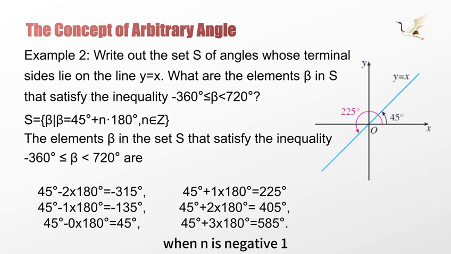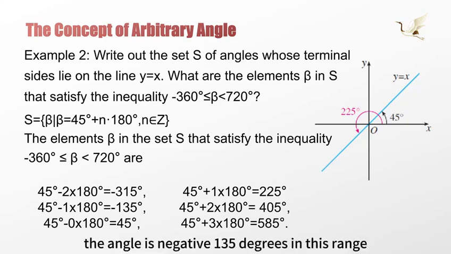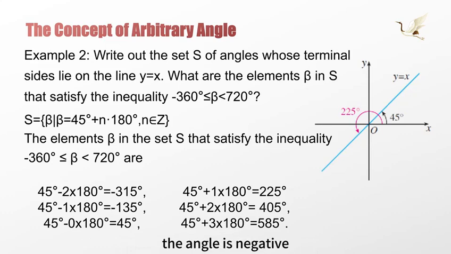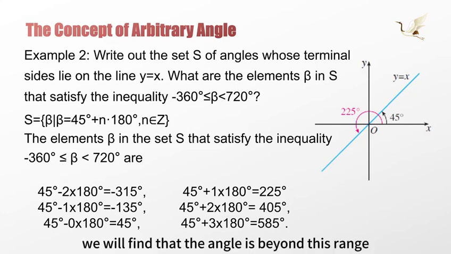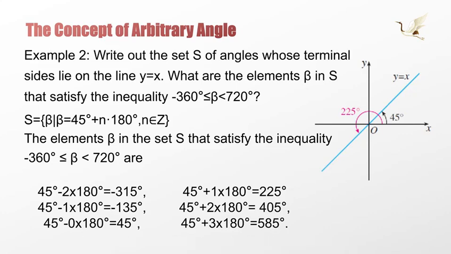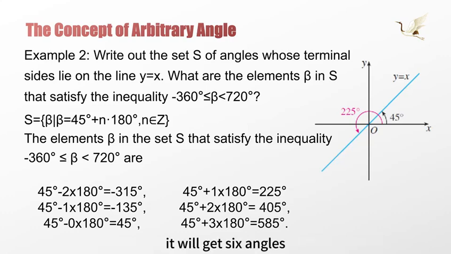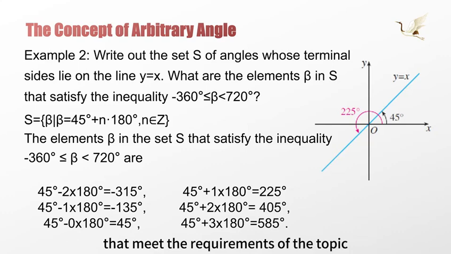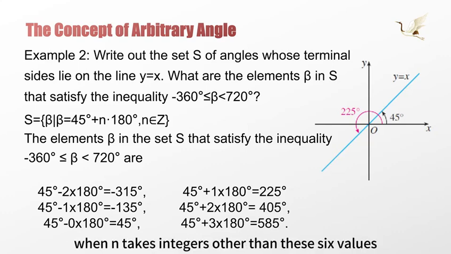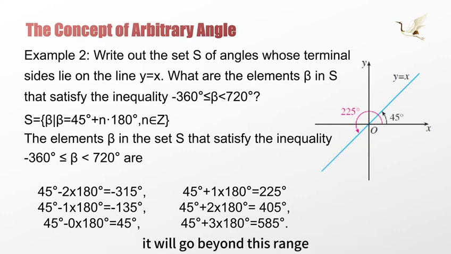When n is negative 1, the angle is negative 135 degrees, which is in this range. When n is negative 2, the angle is negative 315 degrees, which is also in this range. If n is negative 3, we find that the angle is beyond this range. So finally, when n takes all integers from negative 2 to 3, we get 6 angles that meet the requirements. When n takes integers other than these 6 values, it goes beyond this range.